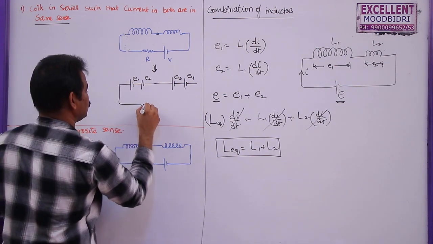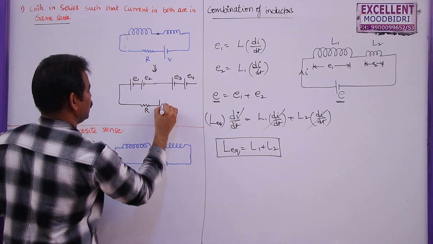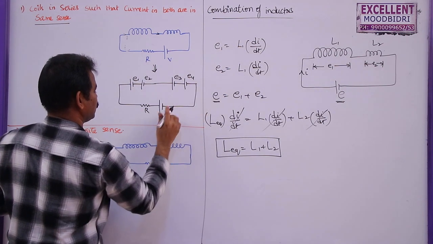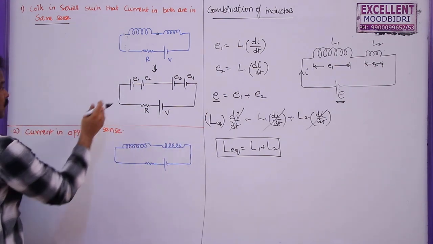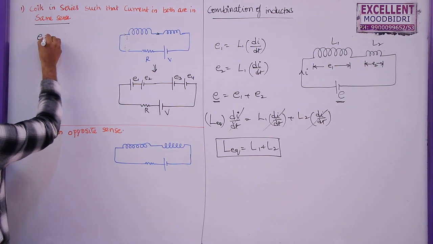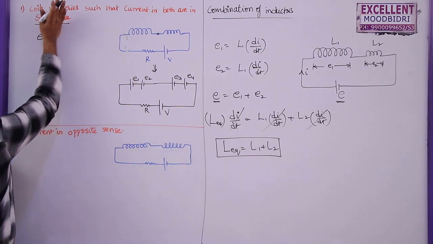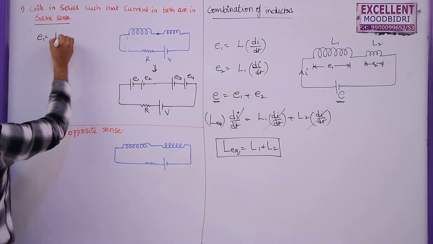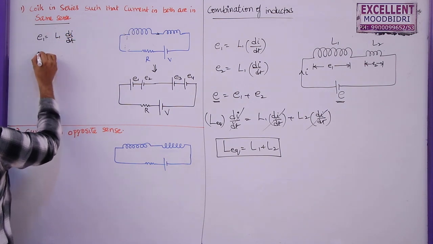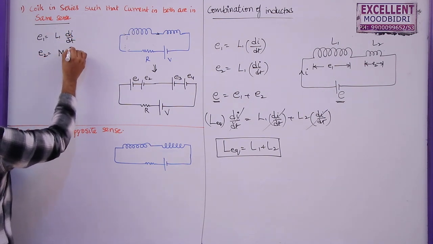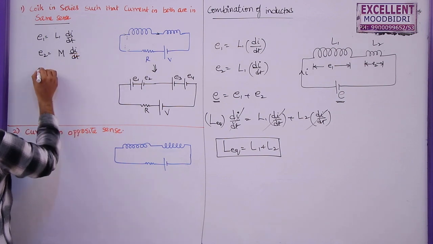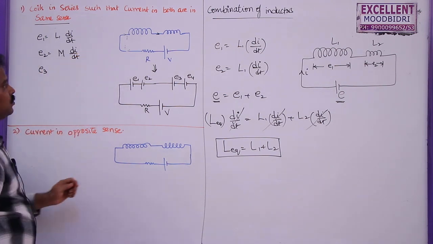So this is connected to a resistor of resistance R and a battery V here. Now here, what is E1? E1 is equal to L1 di by dt. E2 is equal to M di by dt. M is the mutual inductance between these two coils.